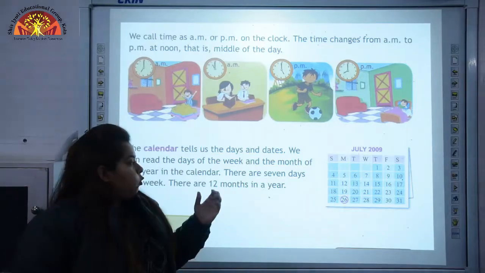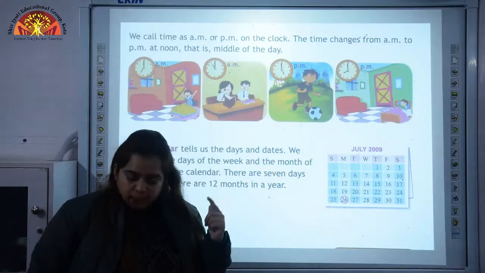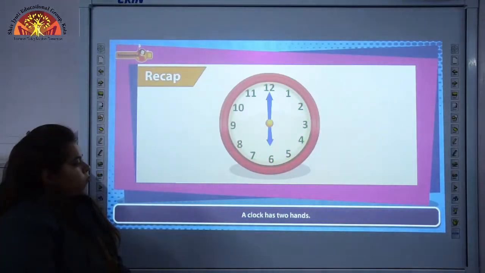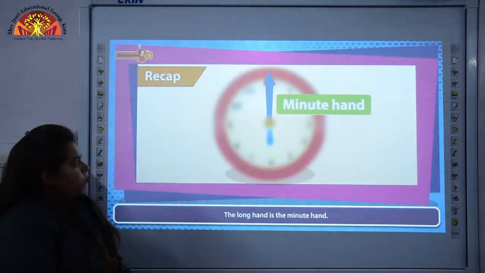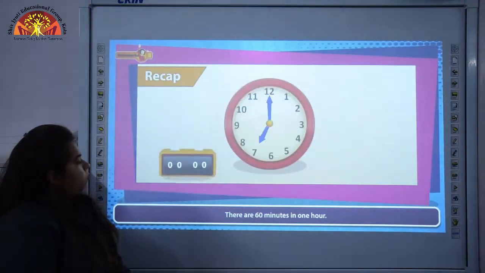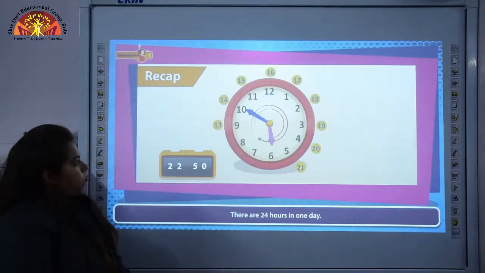Now before moving towards the calendar, let us revise a short clip on time. A clock has numbers from 1 to 12 marked on its face. A clock has two hands. The long hand is the minute hand. The short hand is the hour hand. There are 60 minutes in 1 hour. There are 24 hours in 1 day.